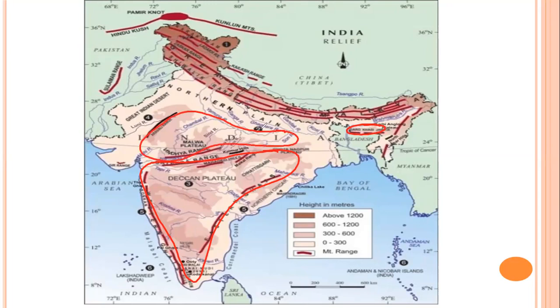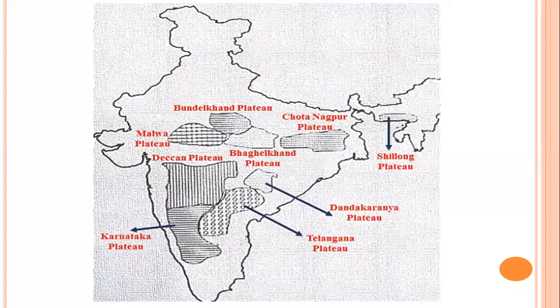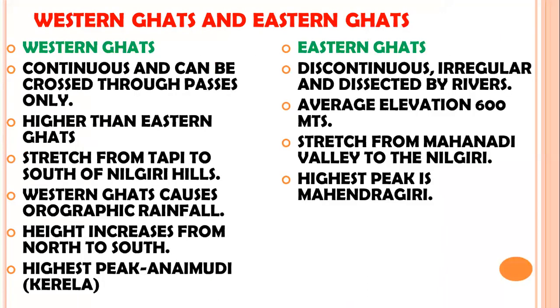Now, the Deccan Plateau is bordered by the Western Ghats and Eastern Ghats. Since we know that the Deccan Plateau is tilted towards the east, obviously the height of the Western Ghats would be higher than the Eastern Ghats. Now, this is an important topic and a question might arise to differentiate between the Western Ghats and Eastern Ghats. The Western Ghats are higher than the Eastern Ghats.